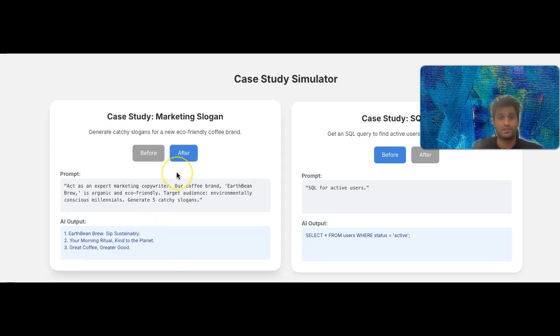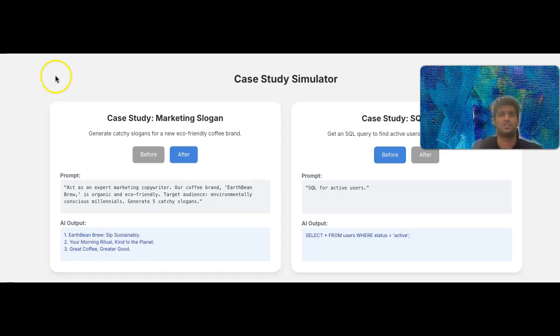But afterwards, by adding a role, specific details about the brand and audience, and even a few short examples of the desired slogan style, the AI produces far more relevant and creative results.